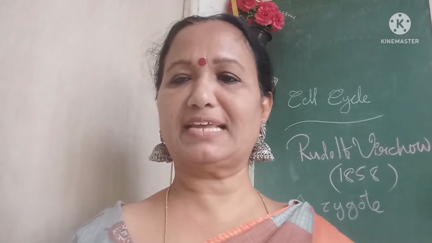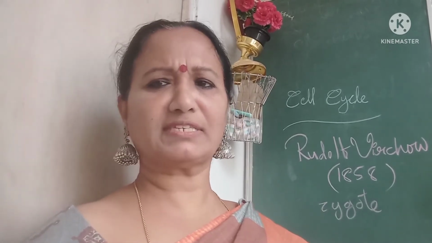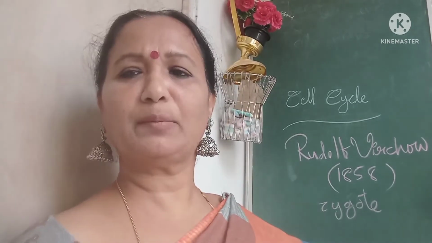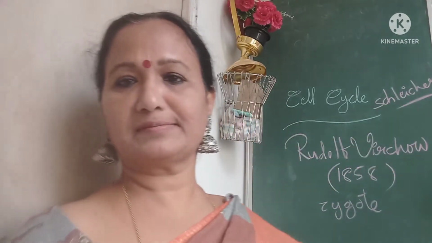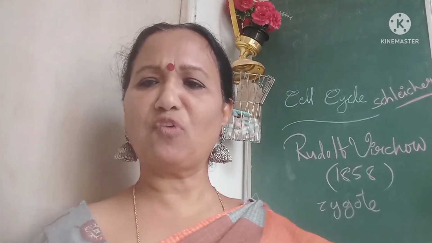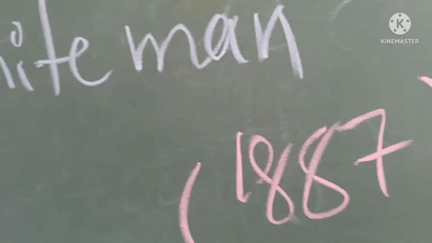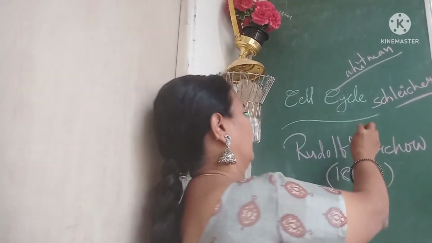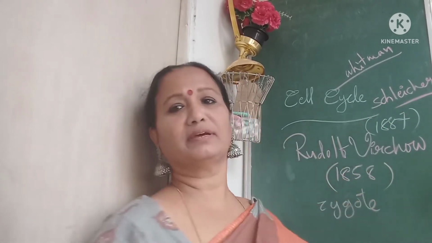The division of nucleated cells is achieved by two integral activities: nuclear division, otherwise called karyokinesis, reported by Schleicher, and division of cytoplasm, called cytokinesis, reported by Whitman. Both were reported in 1887, the same year.